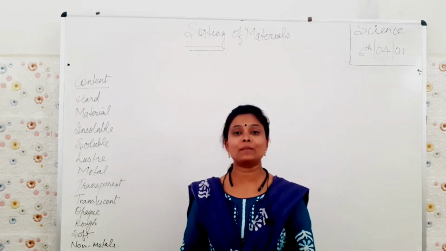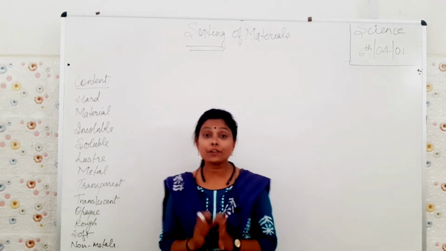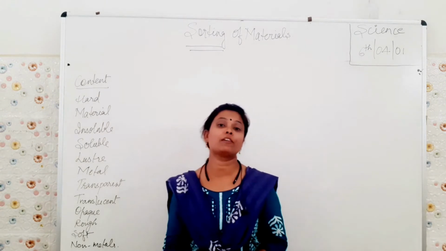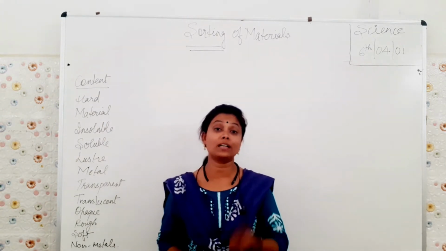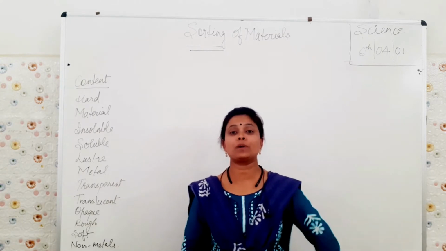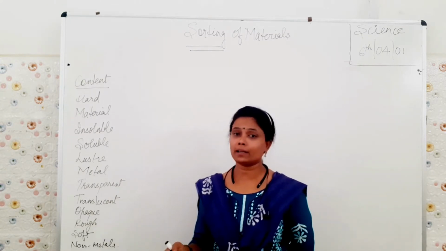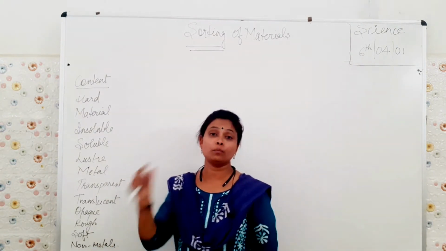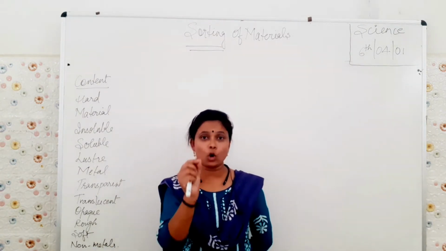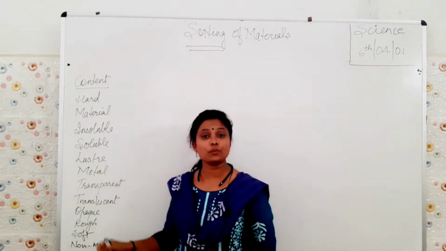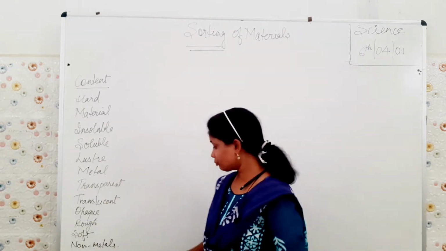So this can be an example of rough. Next, soft. I have given you the example of the cheek of a girl, and even cotton. We studied in our last chapter, Fibre to Fabric, the cotton balls. So cotton balls are made up of soft material too.